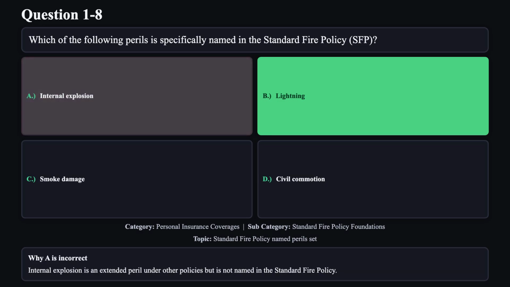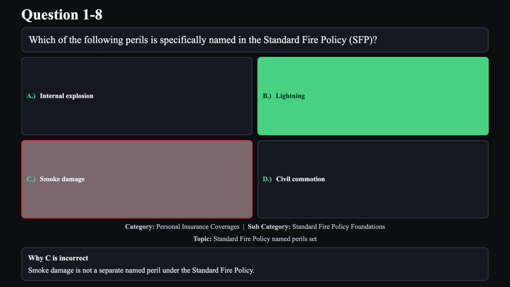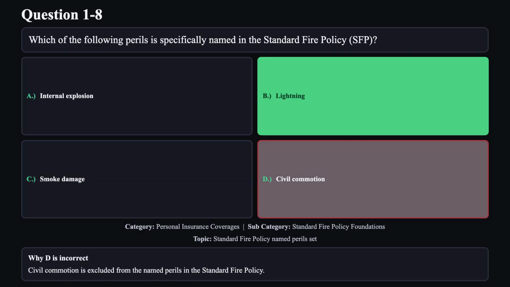Reason A is not correct. Internal explosion is an extended peril under other policies but is not named in the Standard Fire Policy. Reason C is not correct. Smoke damage is not a separate named peril under the Standard Fire Policy. Reason D is not correct. Civil commotion is excluded from the named perils in the Standard Fire Policy.